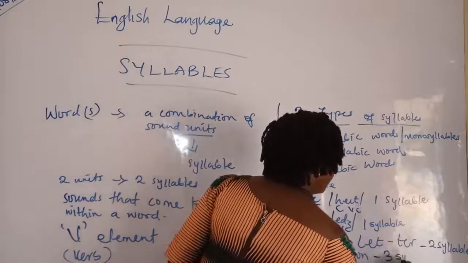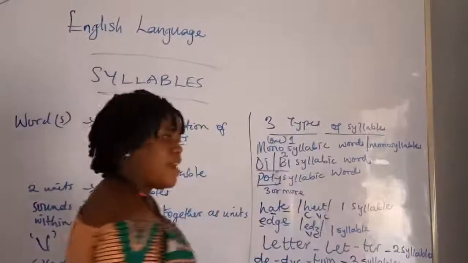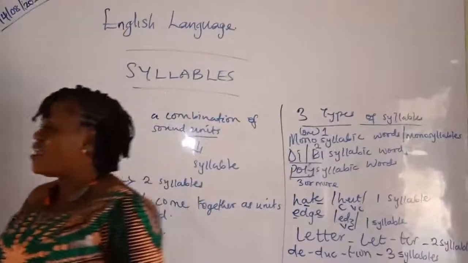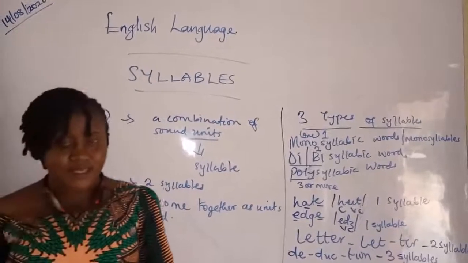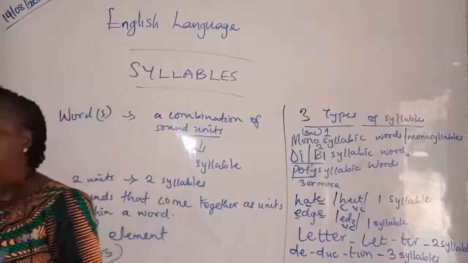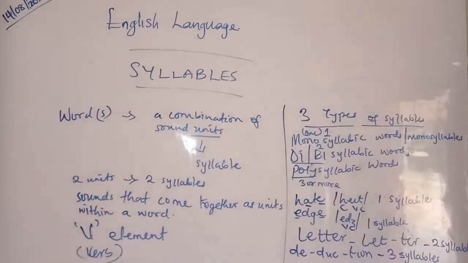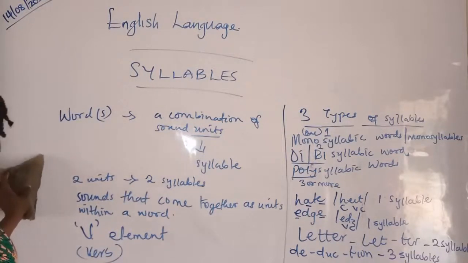So we have three syllables here. We have words with four syllables, even five and six syllables, depending on the units present in the word.